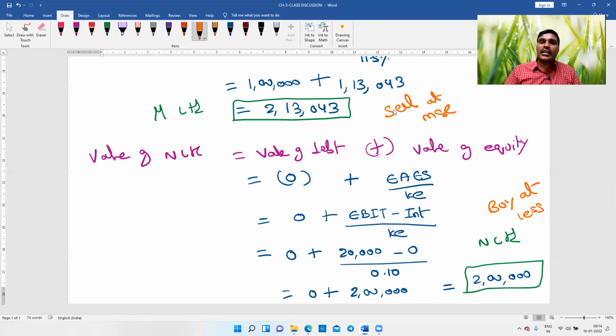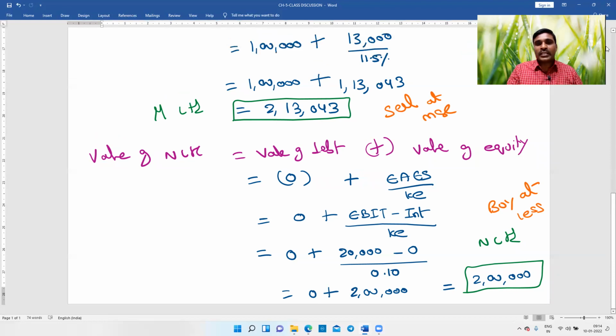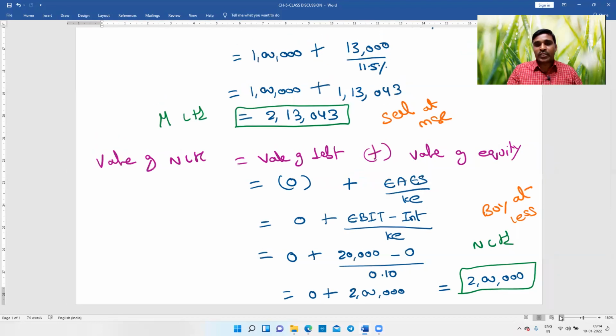So what is the strategy? Sell the shares of investment in M Limited and buy the shares of N Limited. As simple as that. Based on this information, what is our strategy? We have to sell the shares of M Limited and we have to purchase the shares of N Limited.